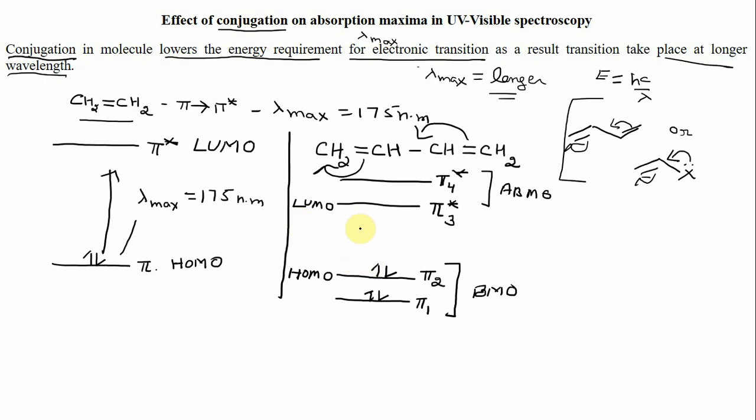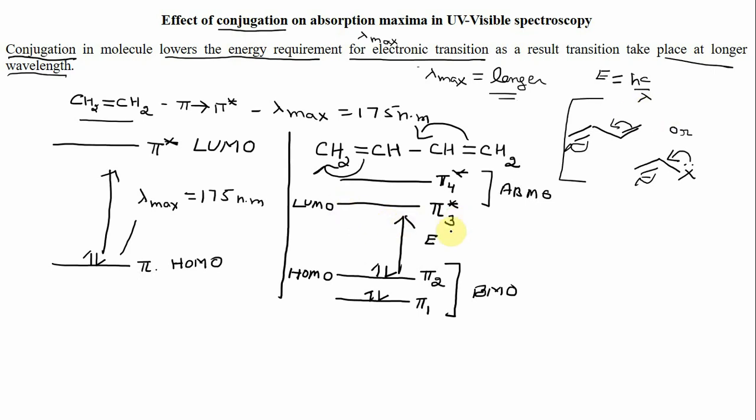Now you can easily see that as the number of molecular orbitals increases, the gap between HOMO and LUMO decreases. This energy gap is less as compared to the energy gap in the ethylene molecule. Since the energy gap is decreased, the wavelength will increase.